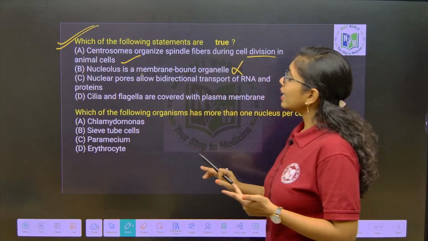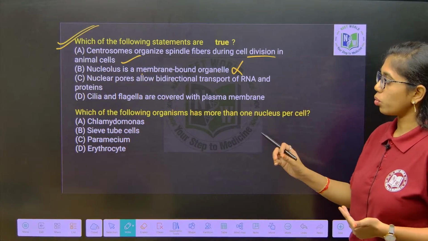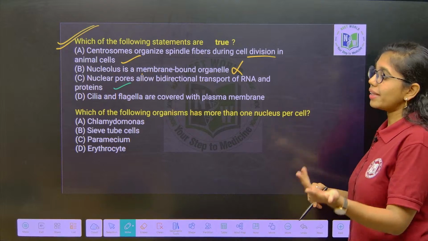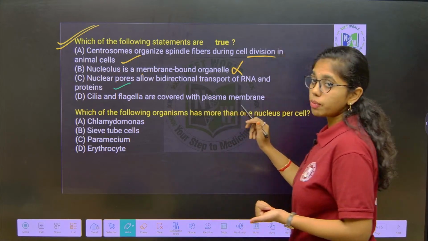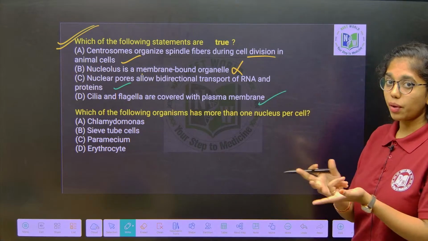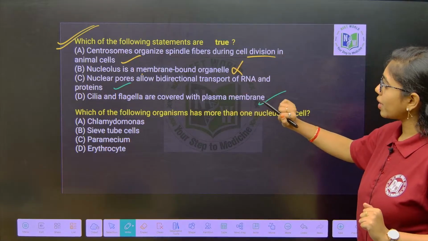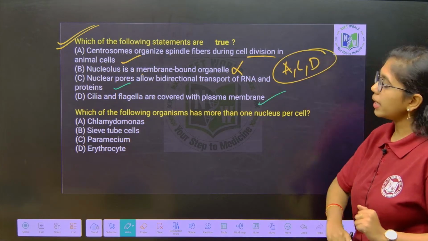C: Nuclear pores allow the bidirectional transport of RNA and proteins. Correct. D: Cilia and flagella are covered by plasma membrane. True. Cilia and flagella are covered by what? Plasma membrane. So, what is the combination of the right statements? A, C and D. Clear right?